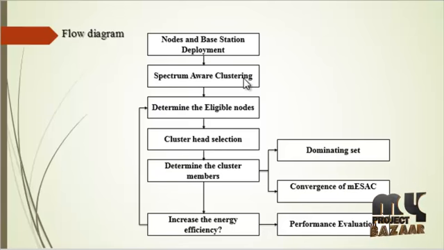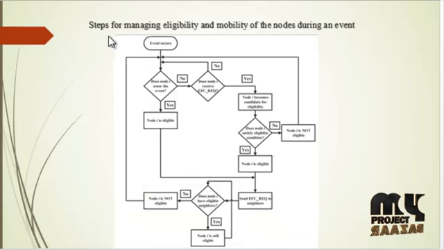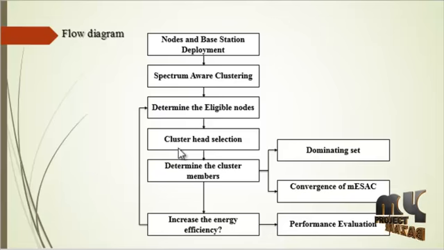The next block is spectrum-aware clustering. Spectrum-aware clustering is one type of algorithm, used to determine the eligible nodes and to form the clusters. So this is the algorithm process: two steps for managing eligibility and mobility of the nodes during an event. The next one is the cluster head selection.